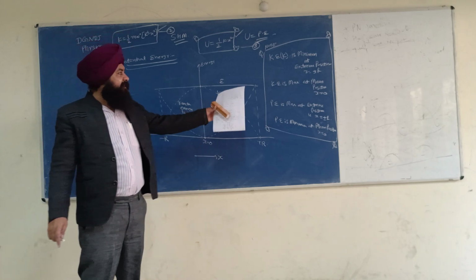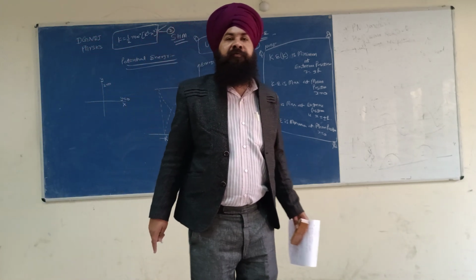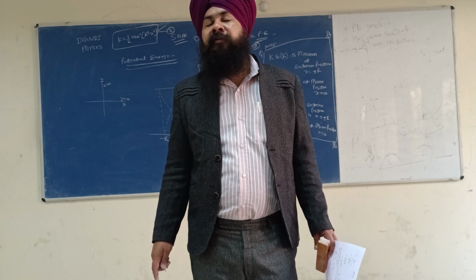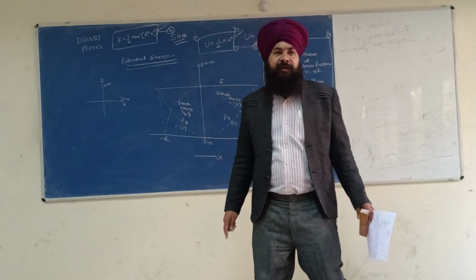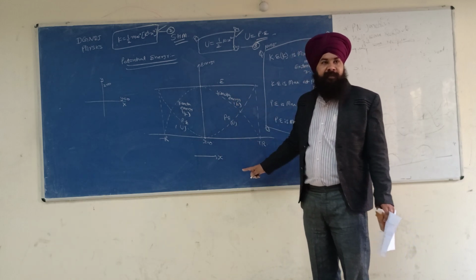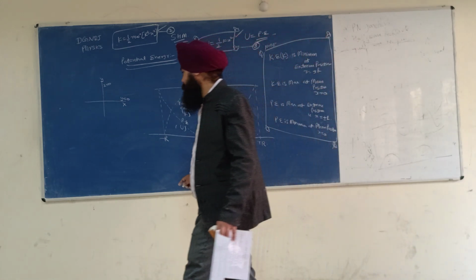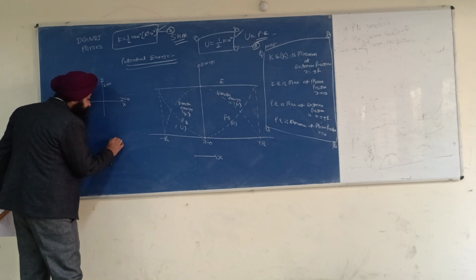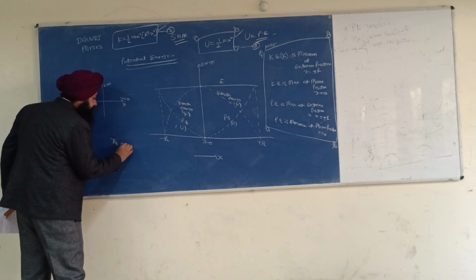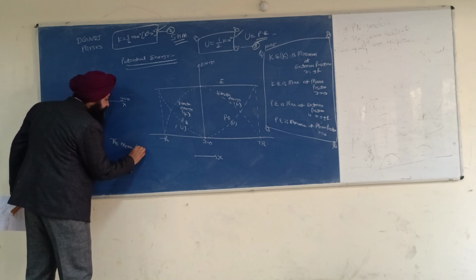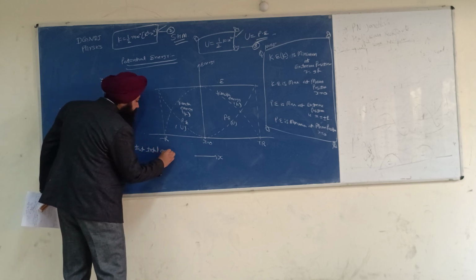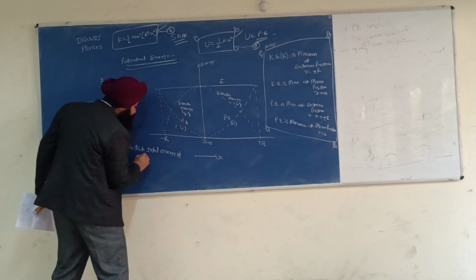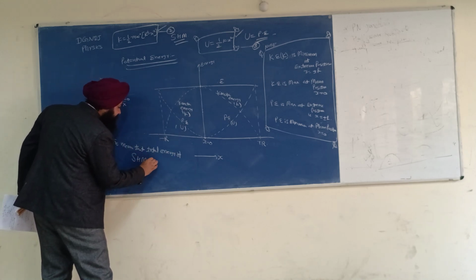Usually the question will be asked in this way: prove that the total energy of a mechanical harmonic oscillator is conserved. What does this mean? The total energy is conserved. This means that the total energy of SHM is conserved.